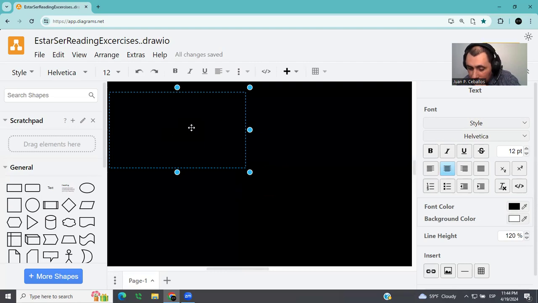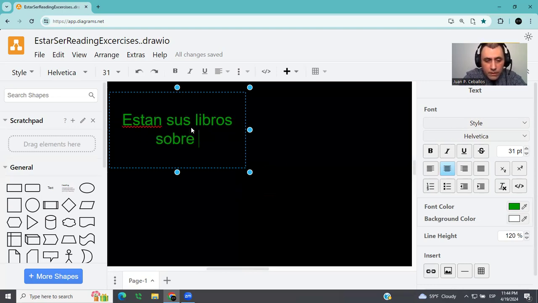The next question will be, ¿están tus libros? So, ¿están sus libros sobre la mesa?